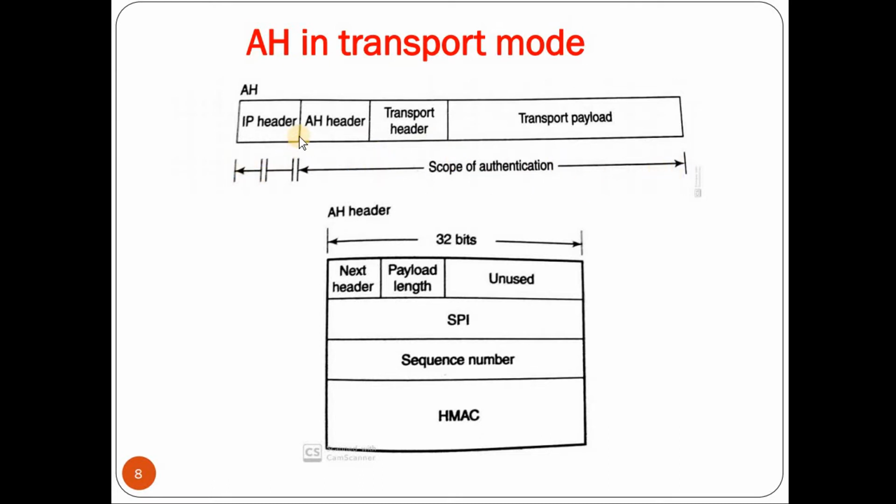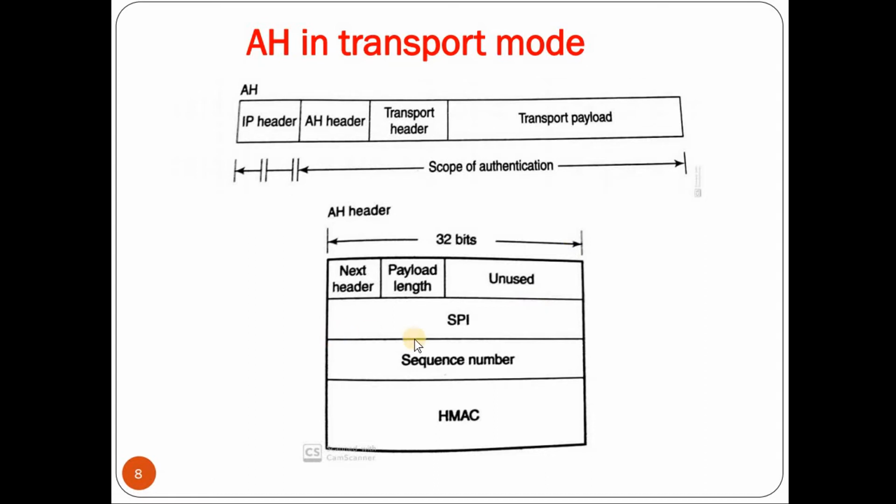So it provides authentication for the entire packet, starting from the AH header to the transport payload, but when it comes to the IP header, only some part of the IP header is provided authentication, not the entire IP header. So coming to the AH header in detail, this shows the different fields that are present in the AH header.